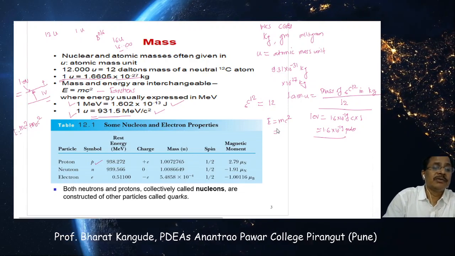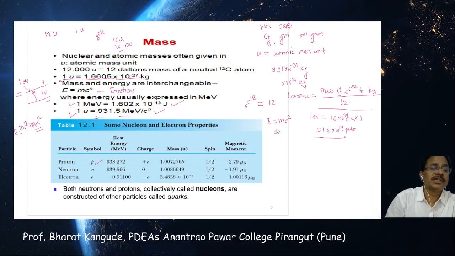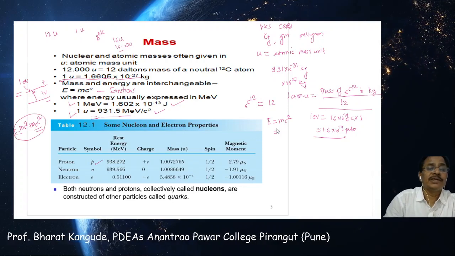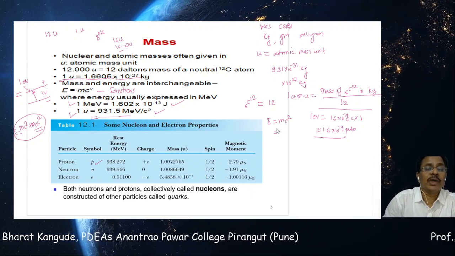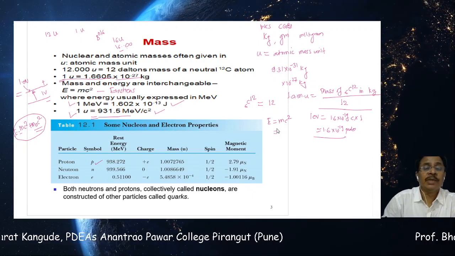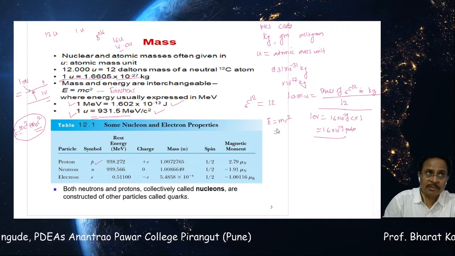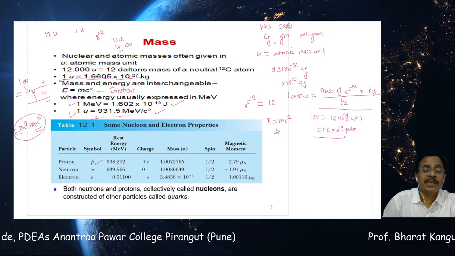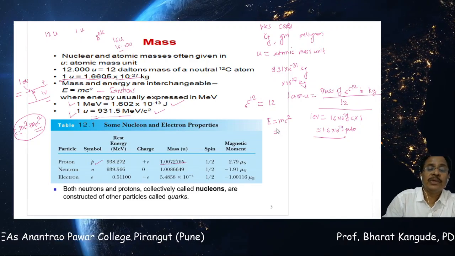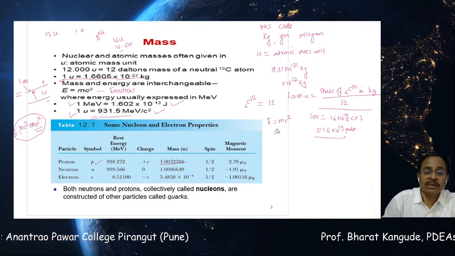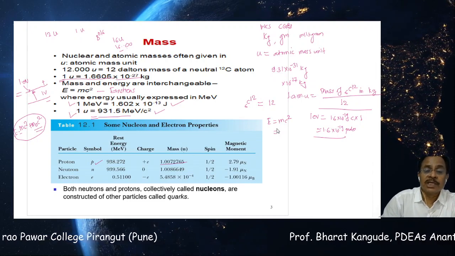So this rest energy is given, but this is called a rest mass energy, and this is energy in motion. So kinetic energy plus this rest mass energy is called rest energy. And if this energy is calculated for a proton, it comes to be 938.272 MeV. Okay, this is the rest mass energy. And charge for the proton, as we all know, is plus e, equivalent to electron but as a positive charge. And its mass, now look at this number, is 1.0072765 atomic mass unit, just bigger than 1, by 0.0072765 atomic mass unit. Spin of that is 1/2.